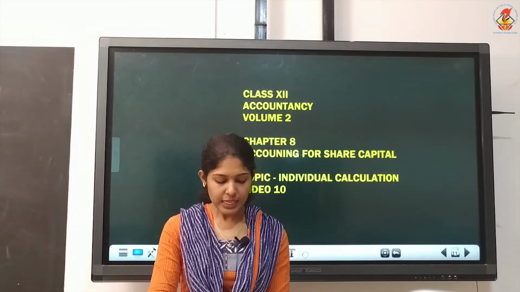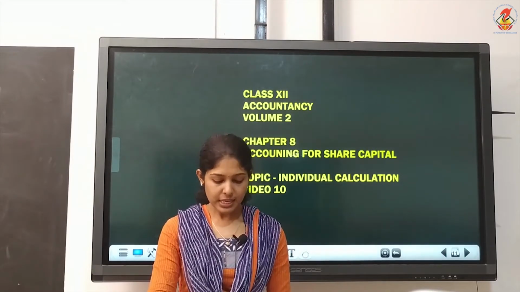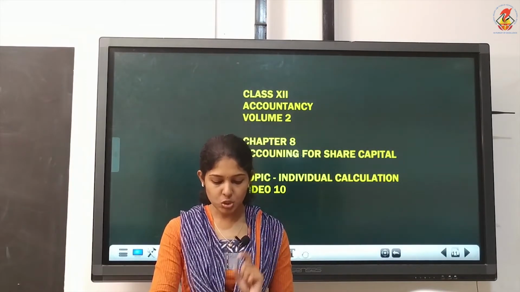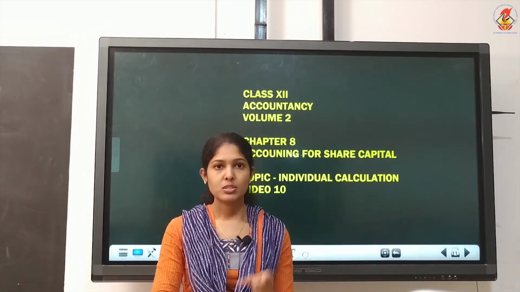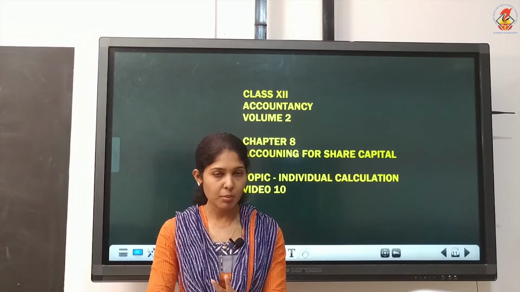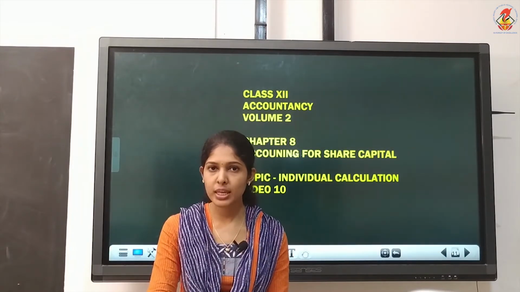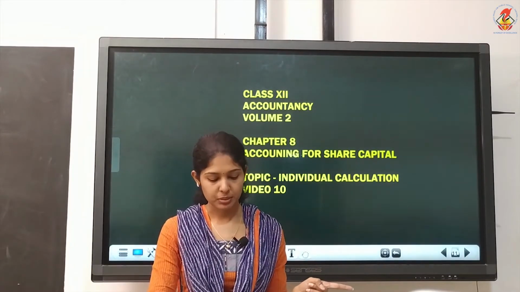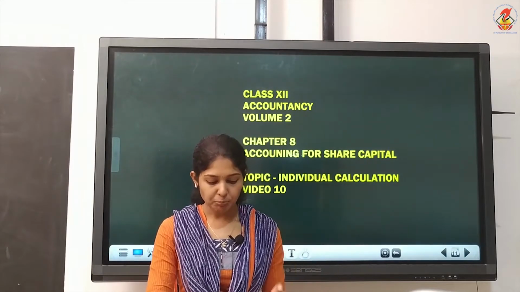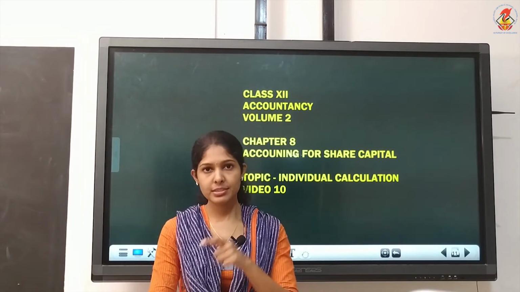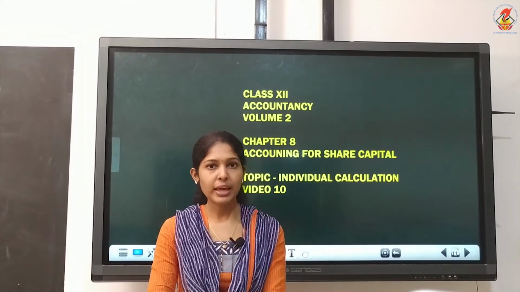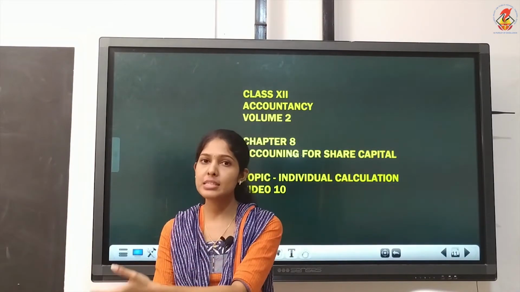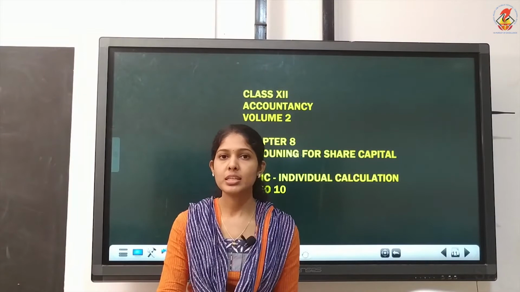Then Neeraj, that is the shareholder to whom 600 shares were allotted from category A, failed to pay the allotment money. So the shareholder failed to pay the second installment and the question is with oversubscription. The two conditions are satisfied. You have to do the individual calculation. And you have to write journal entries up to allotment only. There is first call, there is second call, but journal entries you need to write till allotment only. Read the question very carefully always. Don't write till second call, don't waste your time. You can just stop with allotment.